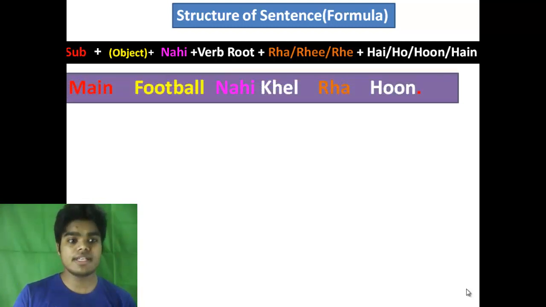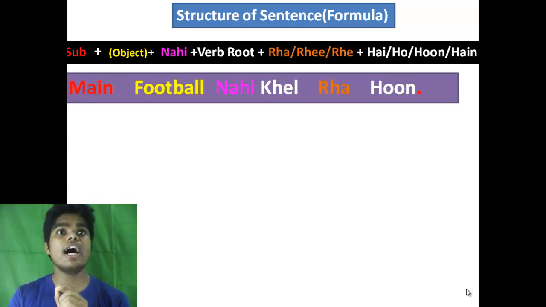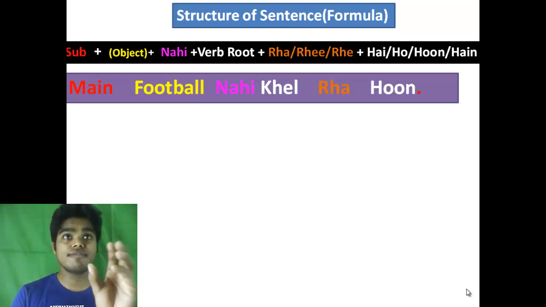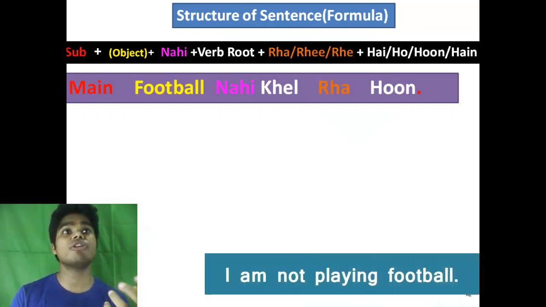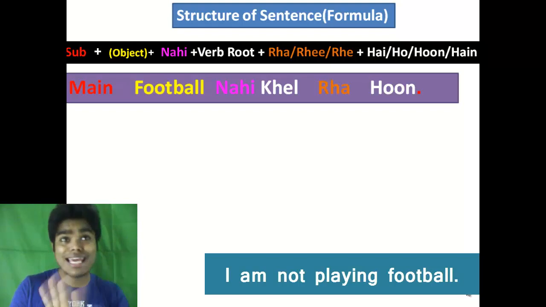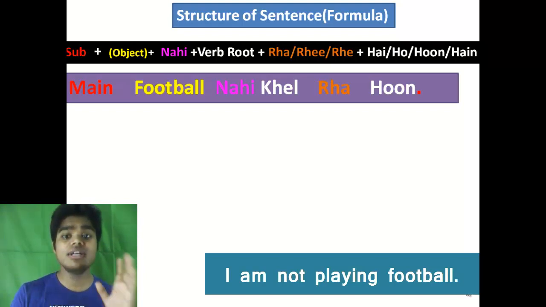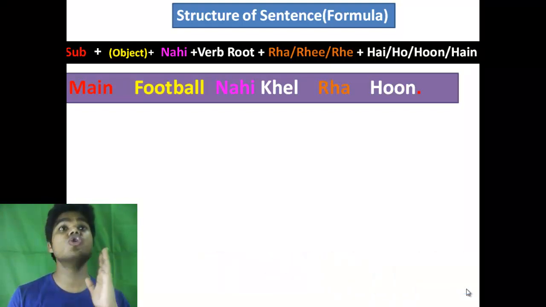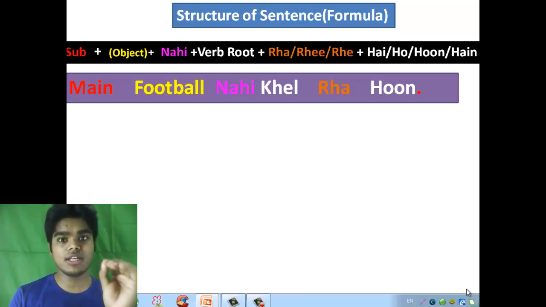Right, here is an example. मैं football नहीं खेल रहा हूँ. It's the same example that I had given in the previous video. Right, so मैं is the subject, football, it means I am not playing football. मैं football नहीं खेल, where खेल is the root form of the verb, raha is the continuous form, hum is for the present form.